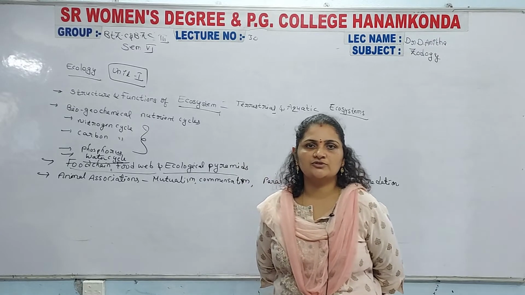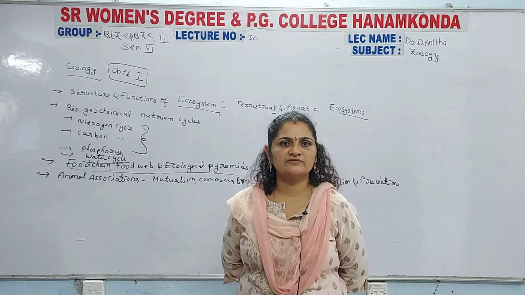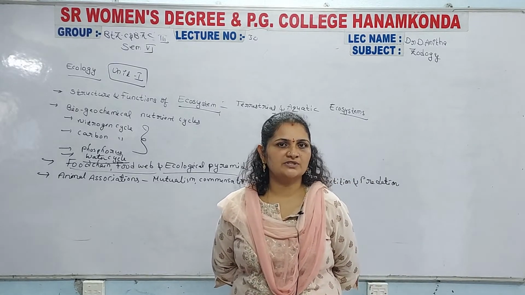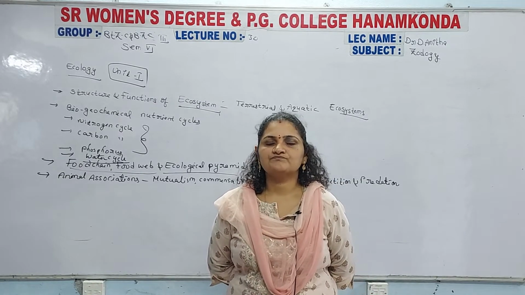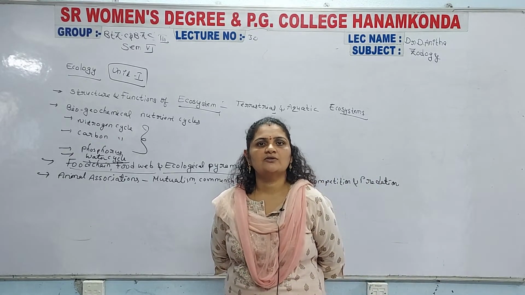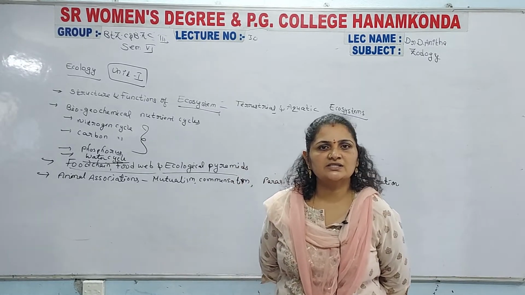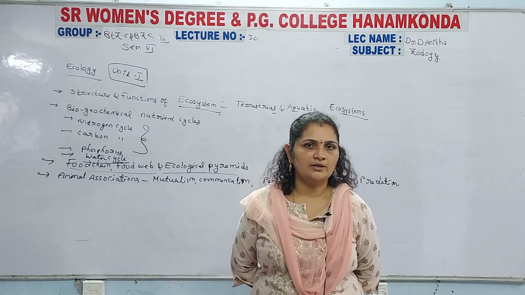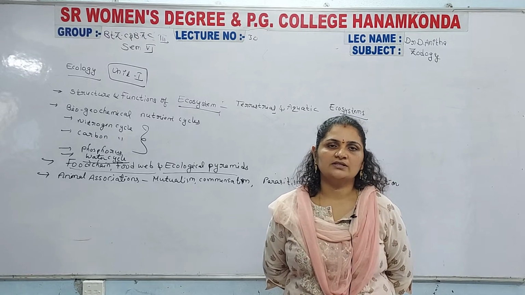So mainly in mutualism both the organisms are benefited. Both the organisms are benefited, and neither organism is harmed, nor do any other problems occur in this association. And in commensalism, only one of the organisms is benefited, and the other organism is neither harmed nor benefited. So the remaining organism is not getting any harm and not getting any benefit, but only one of the organisms is benefited here. That is commensalism.